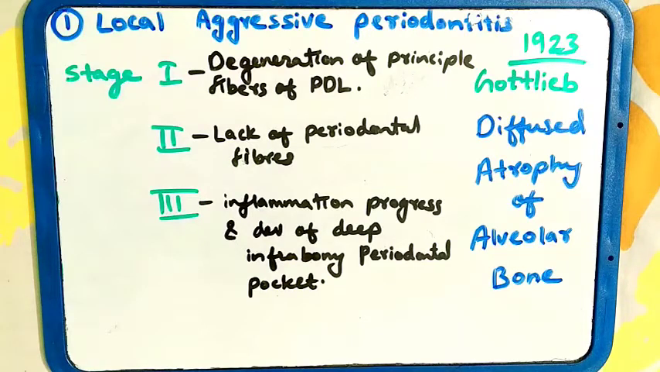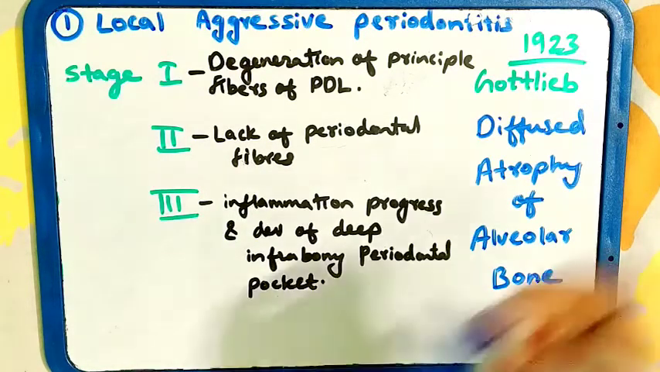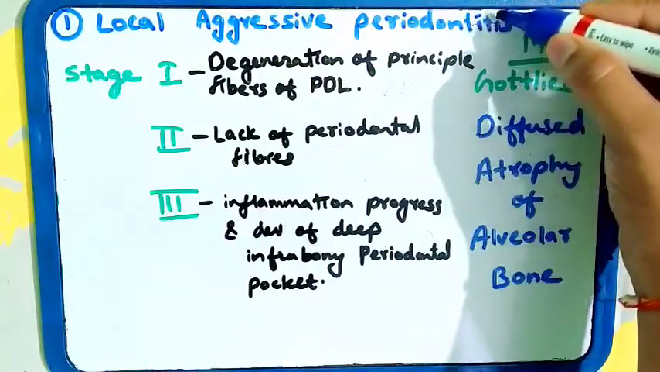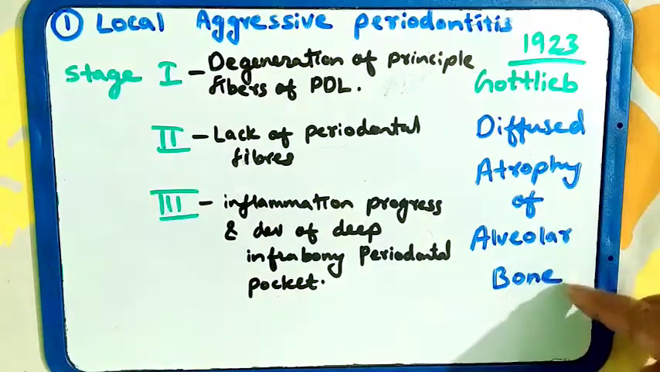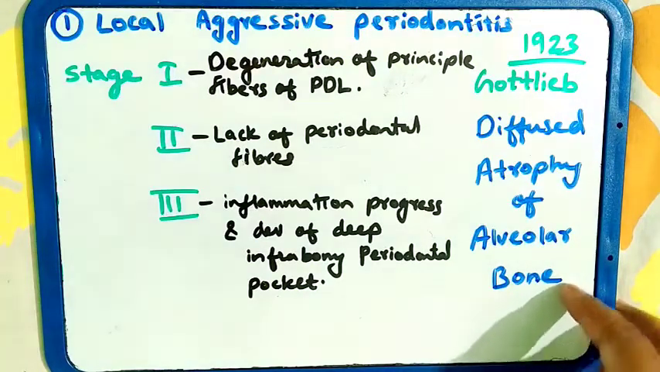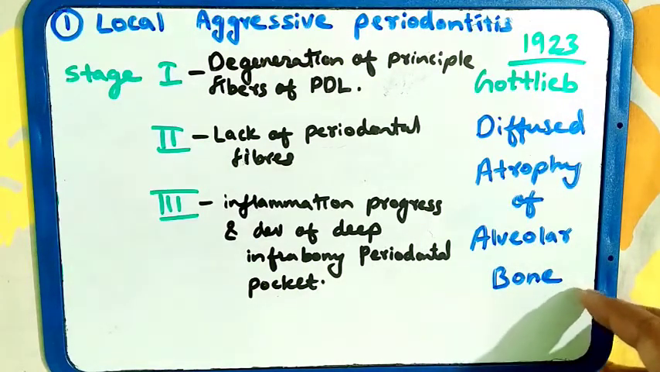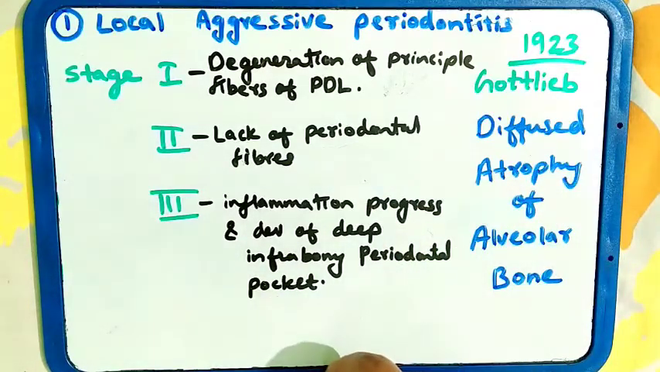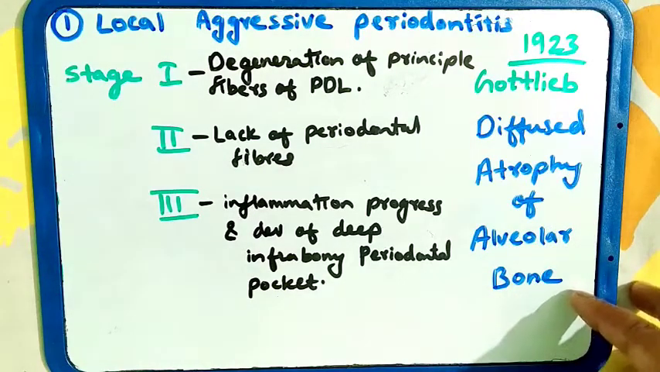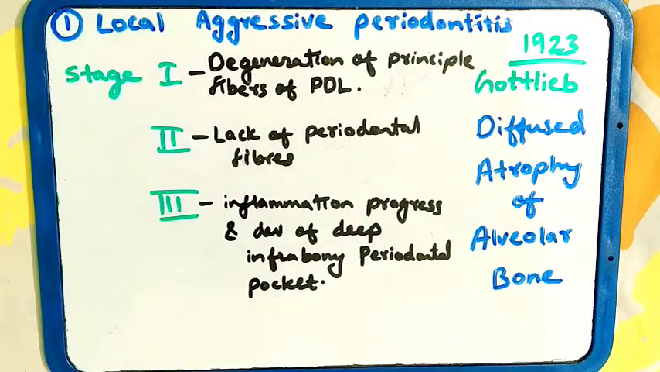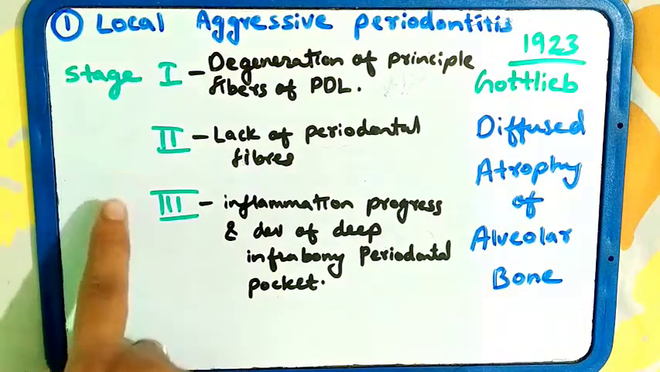First, we are going to see localized aggressive periodontitis. Before that, I will tell you what Gottlieb said. In 1923, Gottlieb described a disease called diffuse atrophy of alveolar bone. He characterized the disease in three stages: the first stage, the second, and the third.